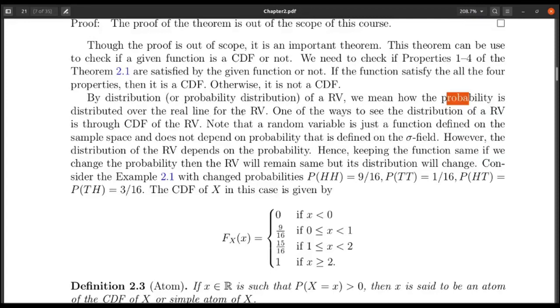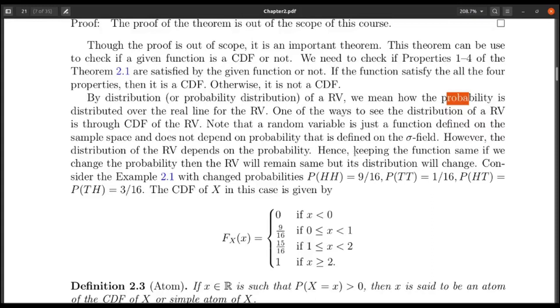So that means if I change the probability on the sigma field over S, and if I keep the definition of the random variable the same, the cumulative distribution function may change.